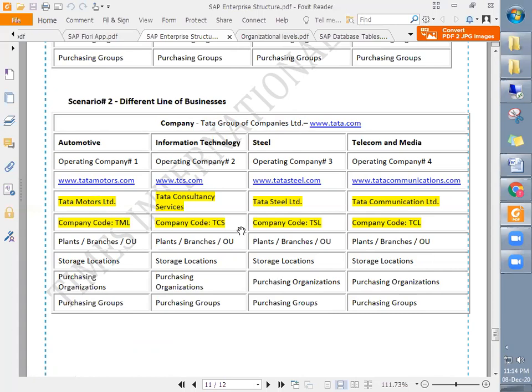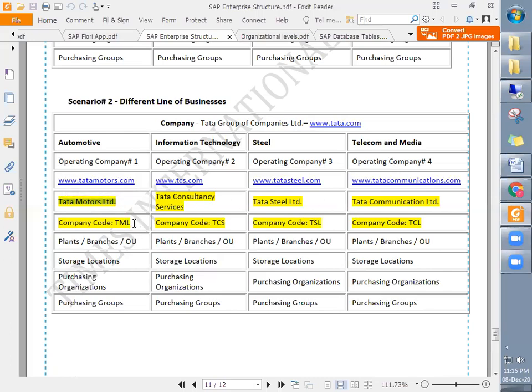Because as the nature of the industry changes, they need to have different names, and because when they register with the Ministry of Corporate Affairs, they need to mention their objectives, right? For example, for Tata Motors, they will put objectives like manufacturing. For TCS, they put IT services, all that one, right? So you see, that is the reason why they have different names with their different websites, all that.